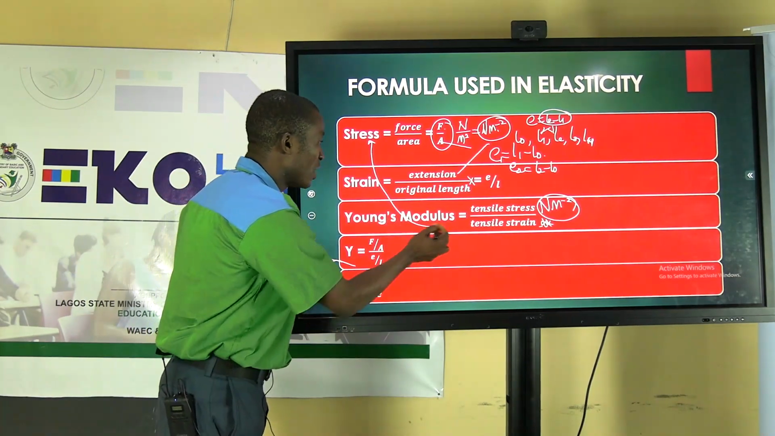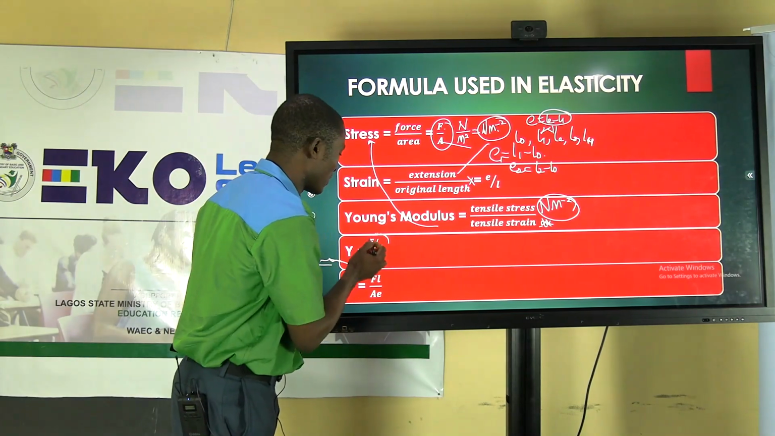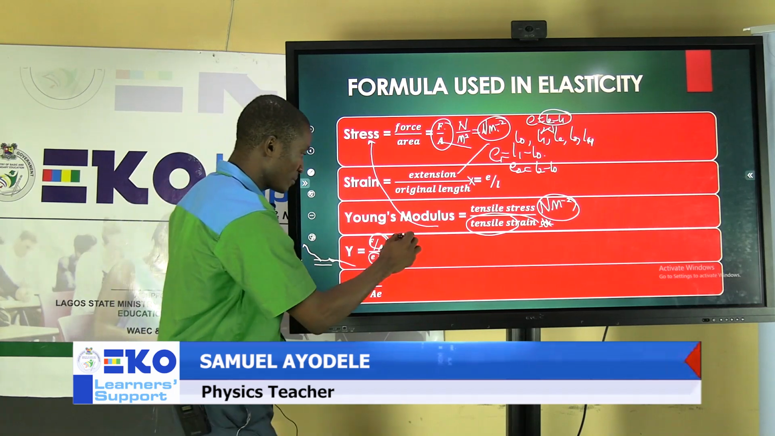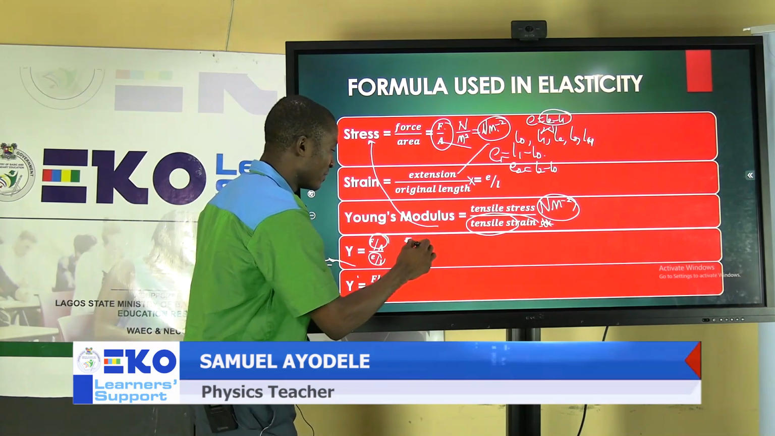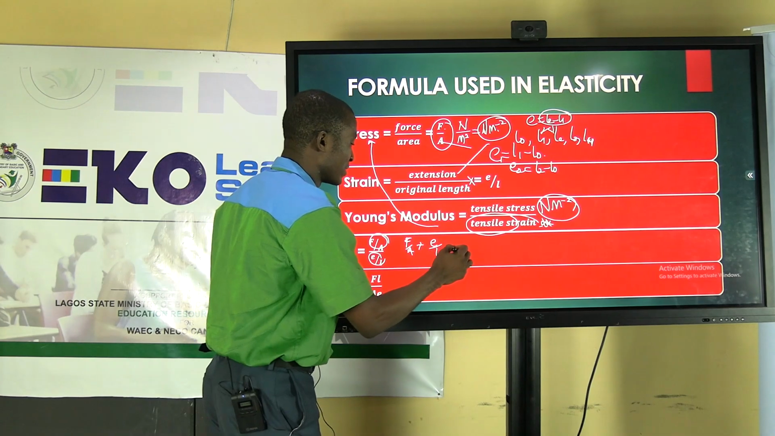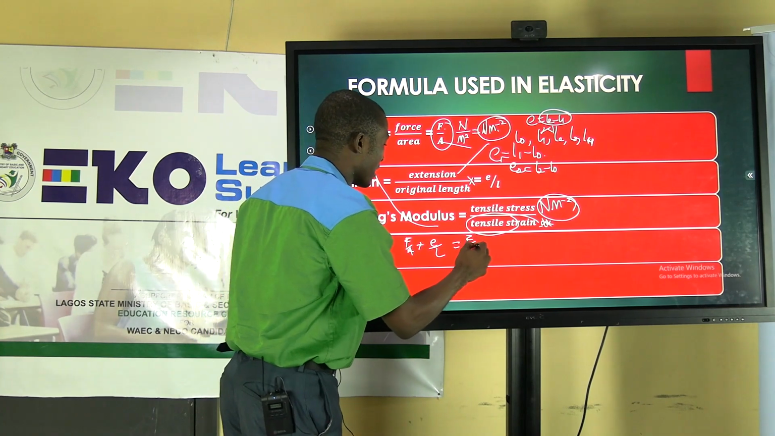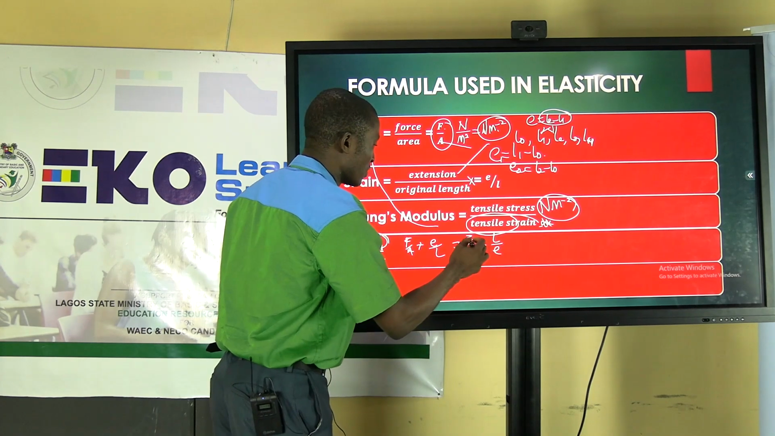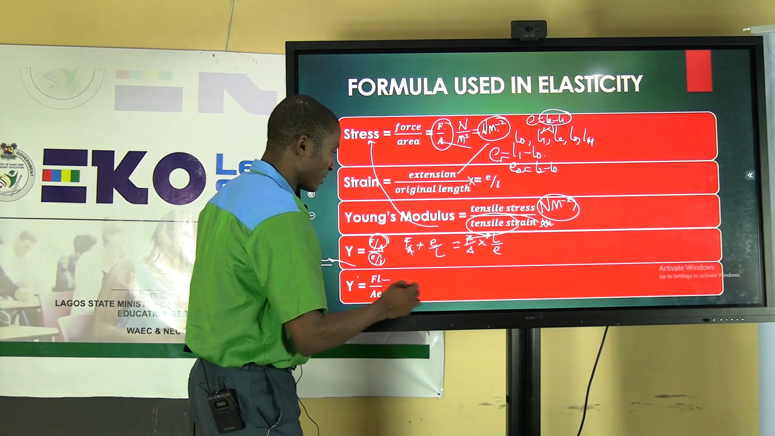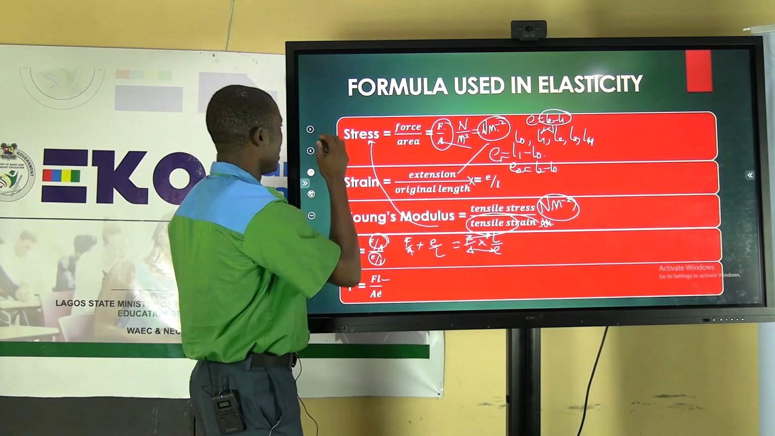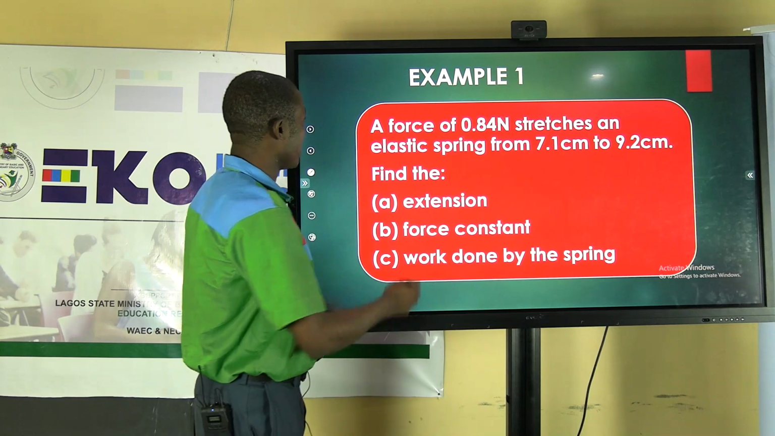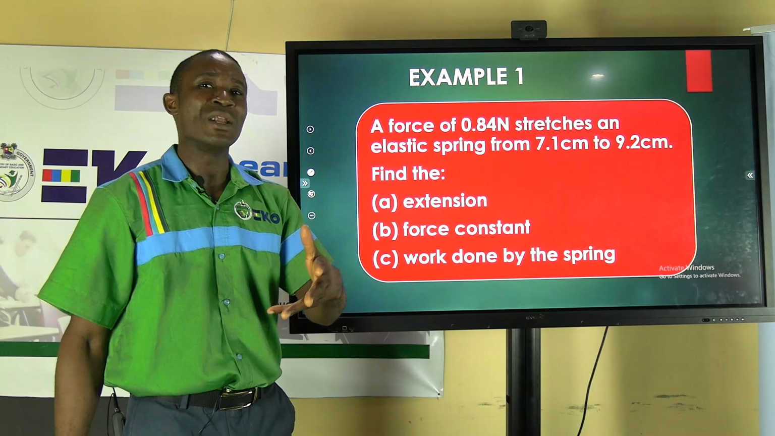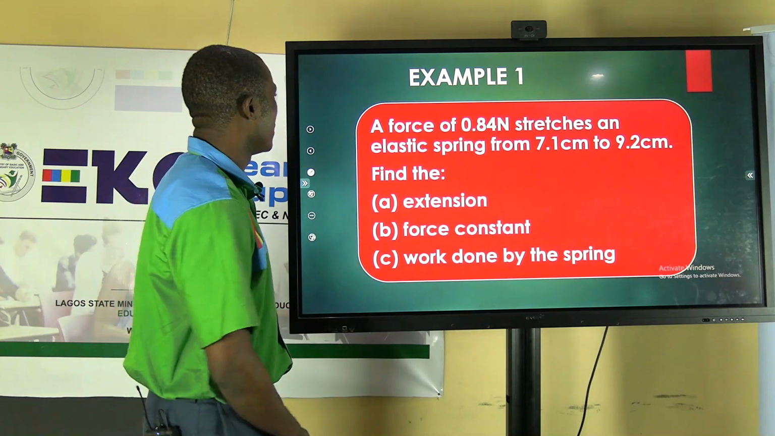Now, from this Young's modulus: tensile stress, which is force over area, divided by tensile strain, which is extension over original length, gives you force over area times original length over extension. So F times L gives you FL, and A times e gives you Ae. So let's look at how we are going to apply this formula in solving mathematical problems.